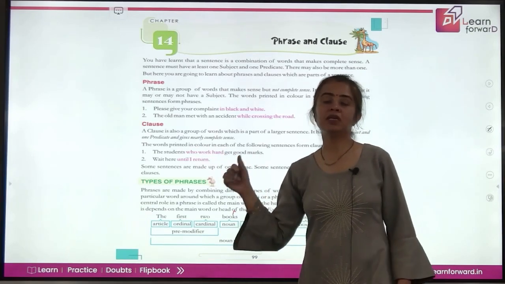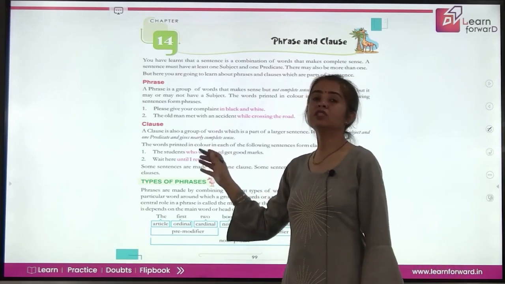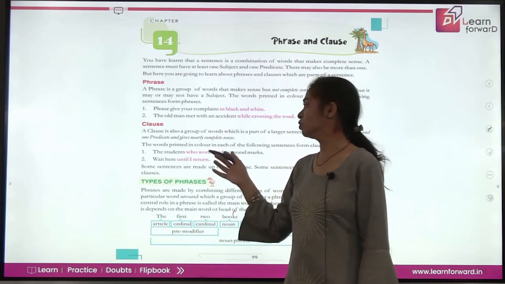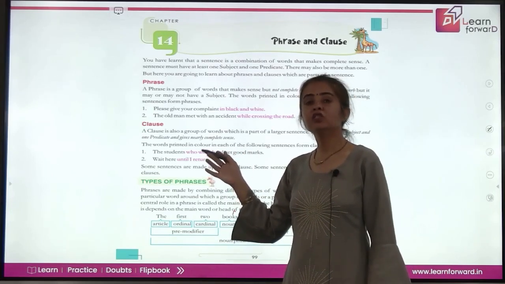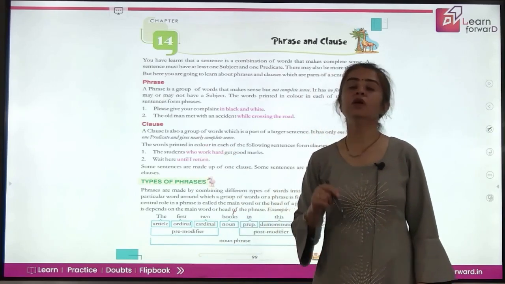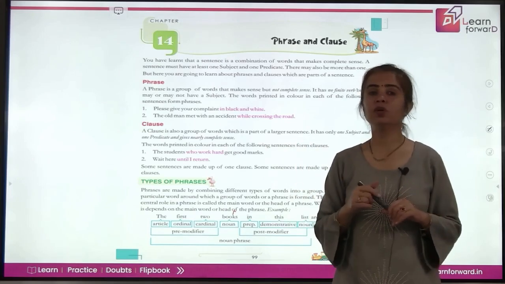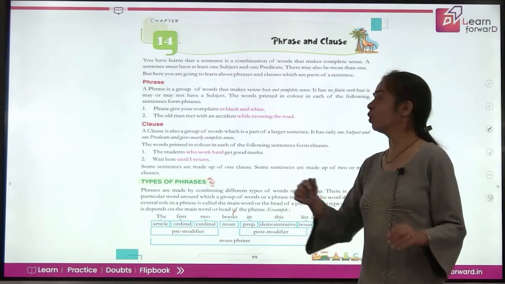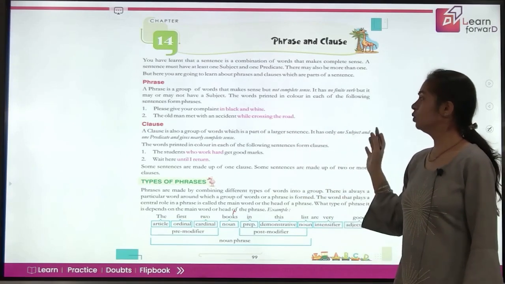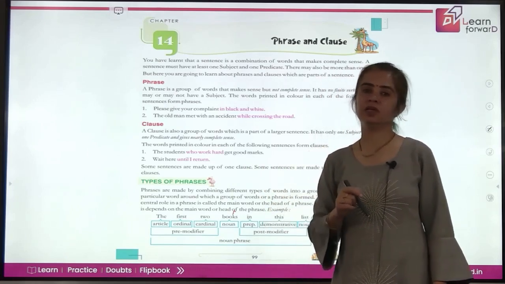What does it mean? Does it have a subject? Yes, it has a subject, who, which is being used for students, and it has a finite verb also, work, right? So it has a subject of its own, it has a finite verb also, and it is a part of a bigger sentence. It is making its own meaning. So this is a clause. A clause is a group of words which is a part of a larger sentence. It has only one subject and predicate and gives nearly complete meaning.